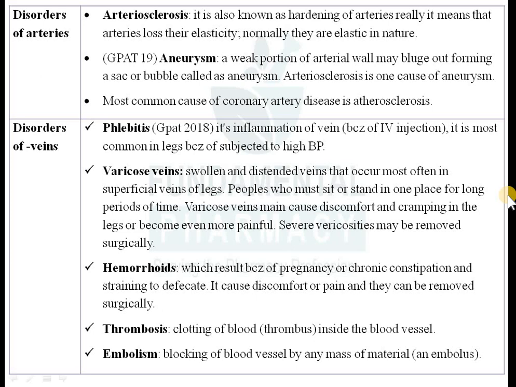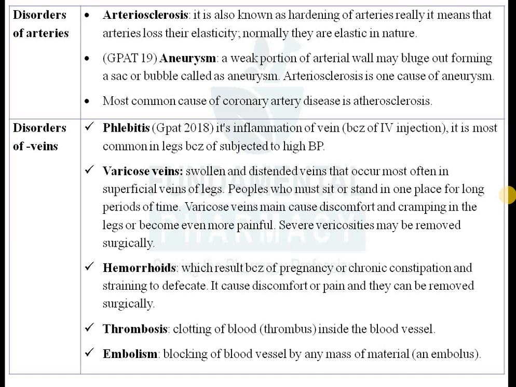So you have to inject your content inside the vein. So during injection you have to rupture the wall of vein. So you have to rupture the vein, and after withdrawing the injection, what happens? So there will be a small clot inside that ruptured wall of your vein, and over there is a clot and there is some inflammation. Okay, and because of that inflammation there will be local pain. That is nothing but phlebitis.